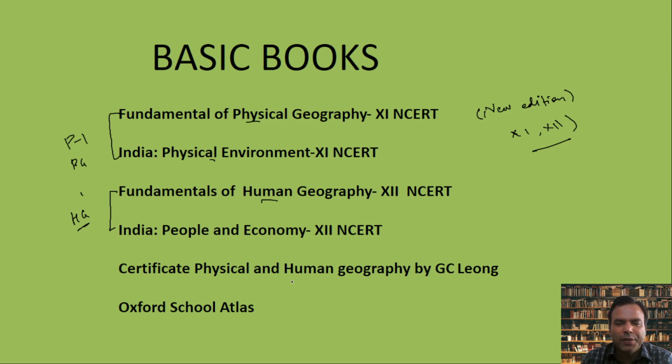One more is G.C. Leong, the book called Certificate Physical and Human Geography, or Oxford Atlas. These are must-read textbooks, and they are required not only in the optional, but also in the GS geography part. So before starting the optional, it is expected that you have gone through these.